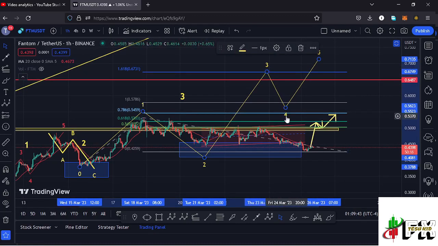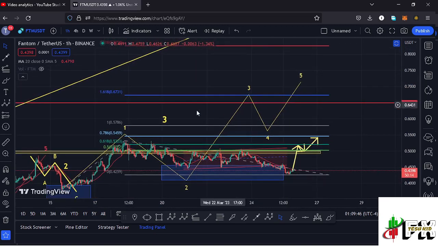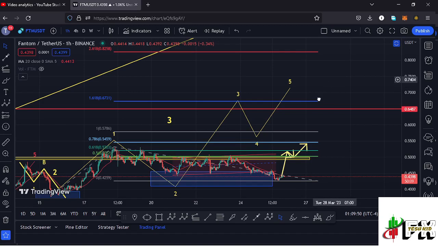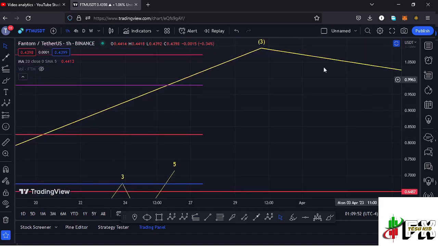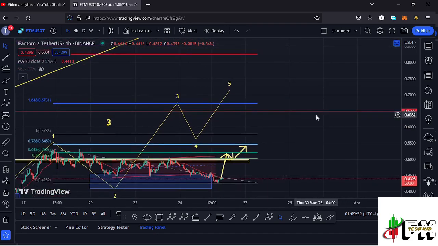before we can expect a wave 4 and then the wave 5 to complete an even larger Elliot wave count 3 to the upper side. Then from there we can expect a wave 4 and then another wave 5 to the upper side to complete our even larger Elliot wave count 3 to the upper side of the Elliot wave structure that I have shown you on the 4-hour chart.